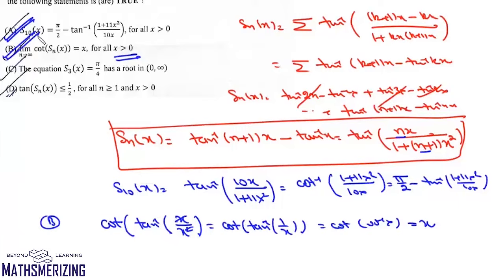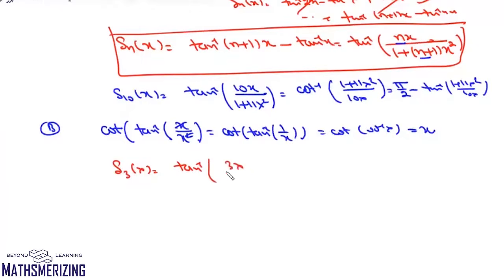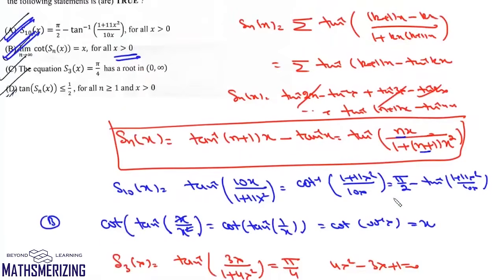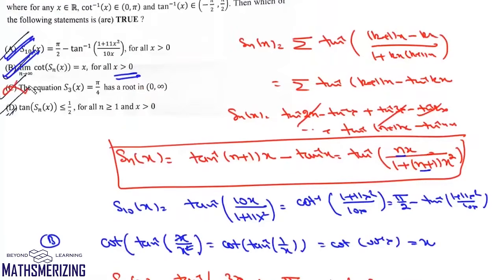Now we look at this S3(x). It says S3(x) equals pi by 4 has a root in 0 to infinity. Now S3 is tan inverse 3x upon 1 plus 4x square, and if we take it equal to pi by 4, then we'll get 4x square minus 3x plus 1 equals 0. Now for this, if we find D, it is 9 minus 16, which is less than 0, that means this is always positive. So this equation won't have any real root. So that means this option C is incorrect.